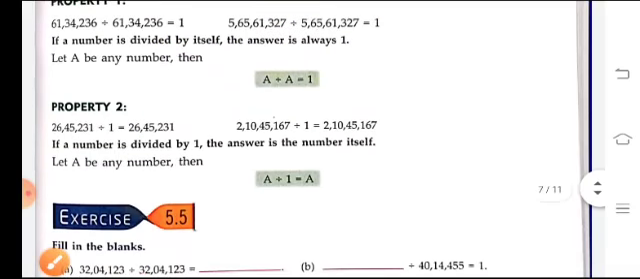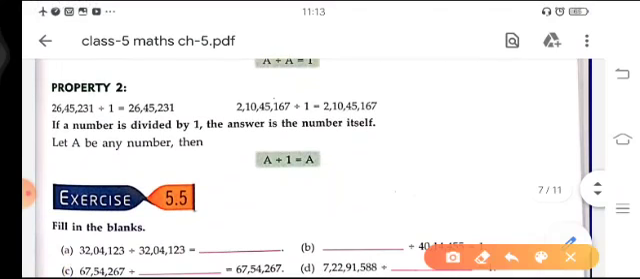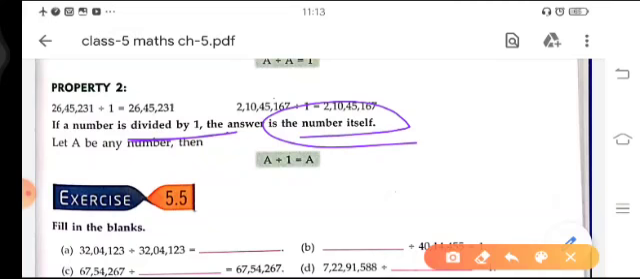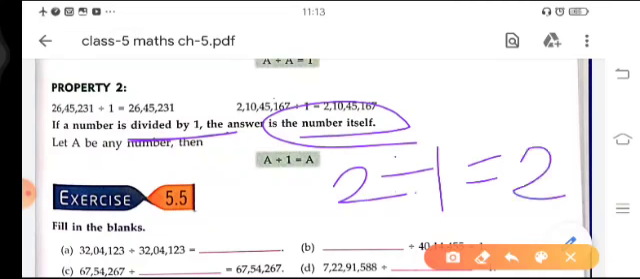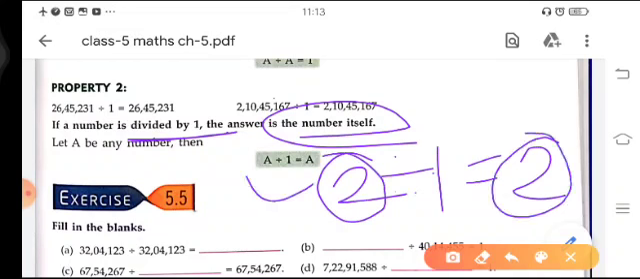Okay, the next property is property number 2. What is property number 2 saying? That if we divide any number by 1, then the answer is the number itself. Like 2 divided by 1, the answer will be 2. So we are dividing 2 by 1, and the answer is the number itself. Okay, so the number will be our answer.